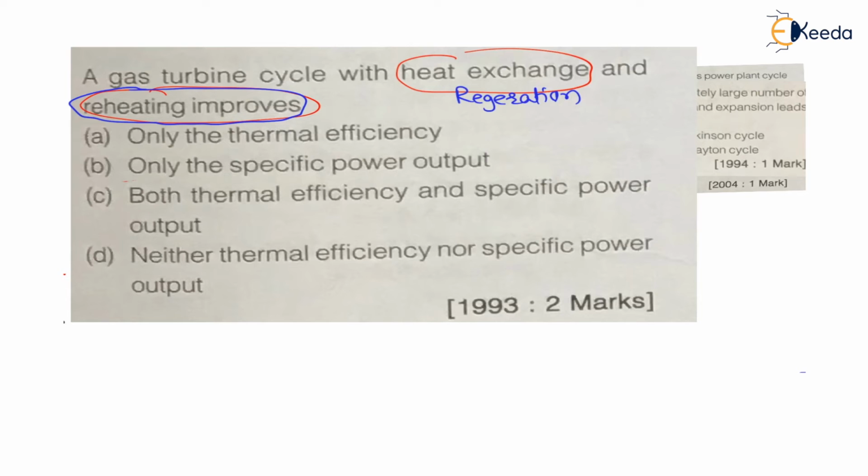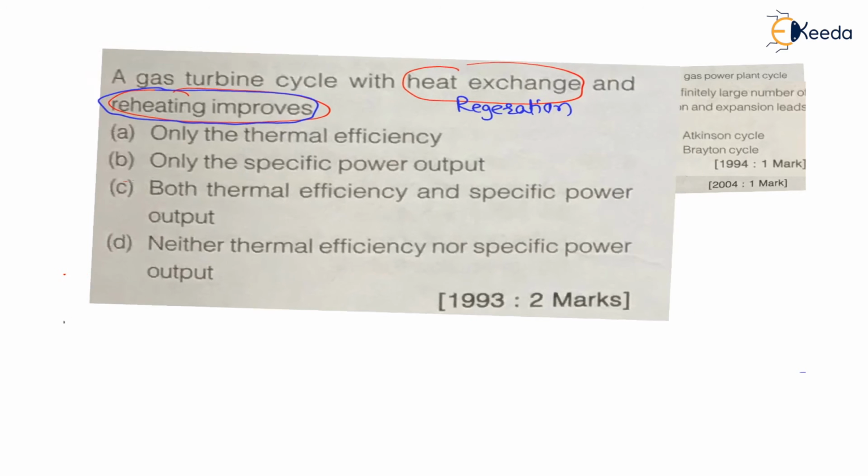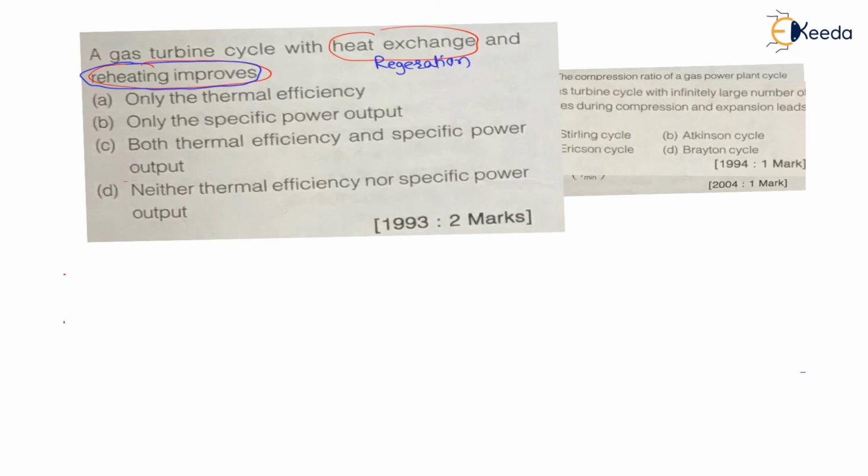Now my dear students, we have seen because of regeneration efficiency always increases, and because of reheat net work output increases. That already we have seen in theory lectures. Regeneration I am not going to explain here. Because of regeneration efficiency always increases. Watch my previous lectures. I have made a 1 hour lecture on this, methods for improvement of thermal efficiency of gas turbine.